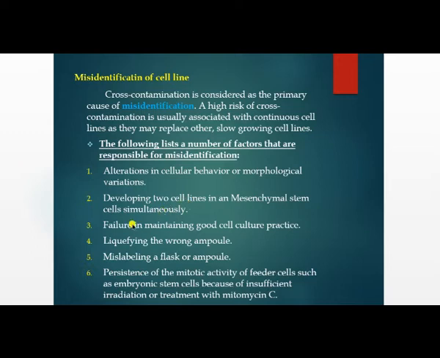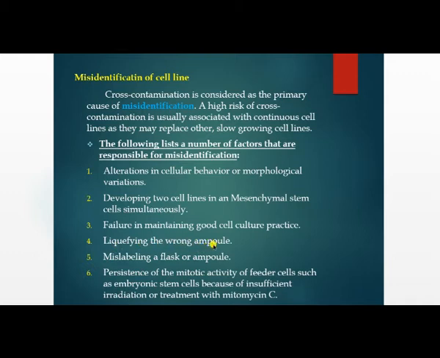Third one, failure in maintaining good cell culture practices. If you are developing a cell line, you have to maintain proper cell culture practices, and from the equipment and instruments you are using, you have to use proper working instruments.